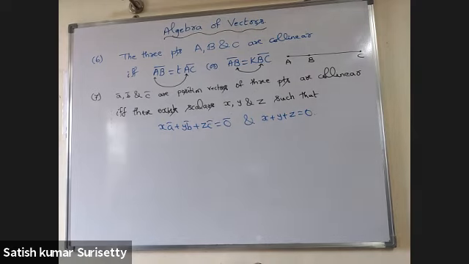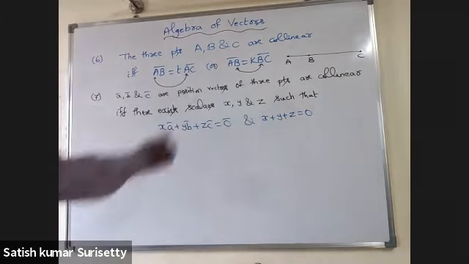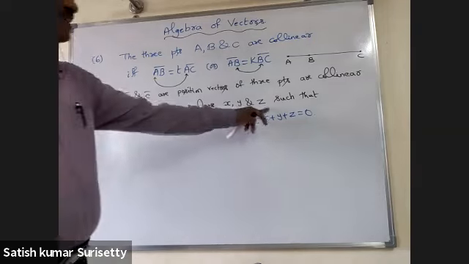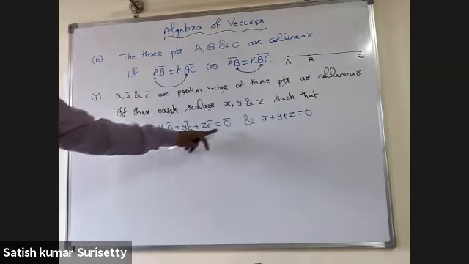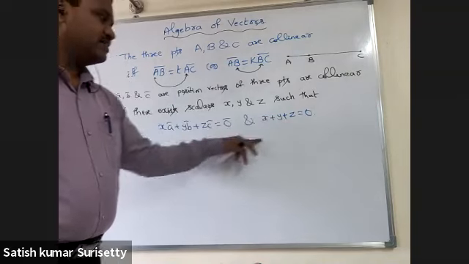So here, a bar, b bar and c bar, position vectors of 3 points, are collinear if and only if there exist scalars x, y and z such that the linear combination equals 0, with the condition that the sum of the scalars is 0.